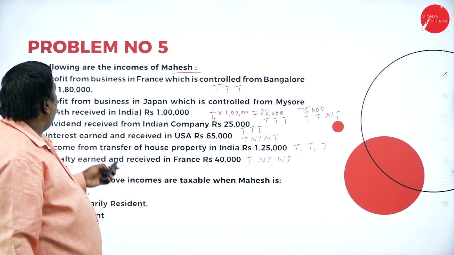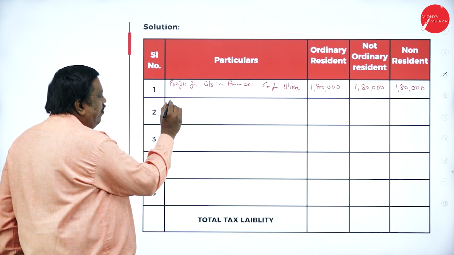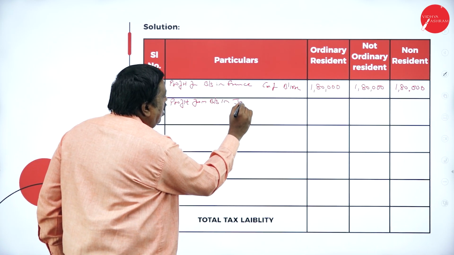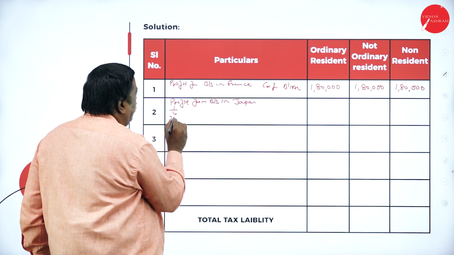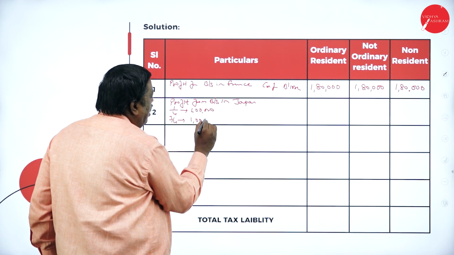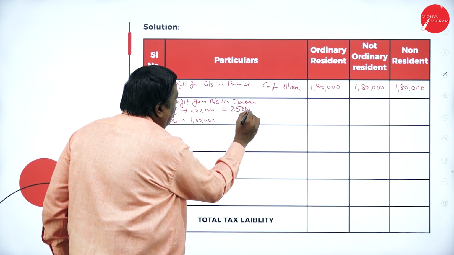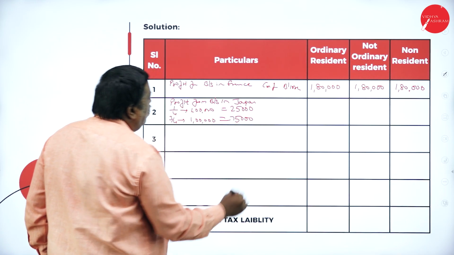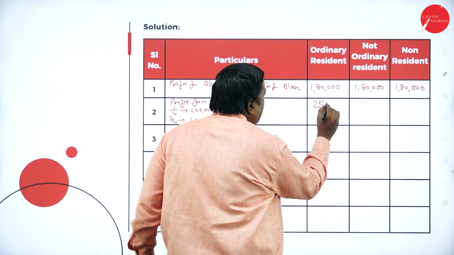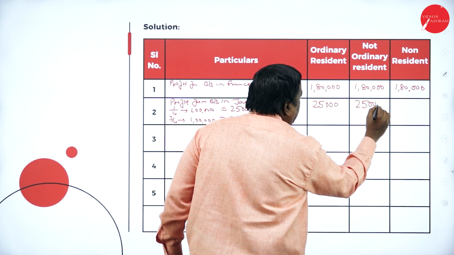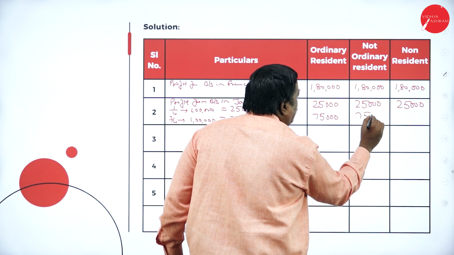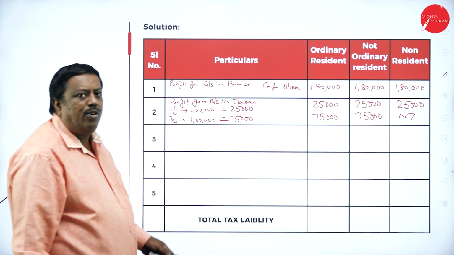What is the second point we have, my dear? Profit from business in Japan. 1/4 and 3/4. 1/4 into 1 lakh, 3/4 into 1 lakh, that is 25,000 and 75,000. 25,000 is taxable in all the three cases. 75,000 is taxable in two cases. This was our second point.